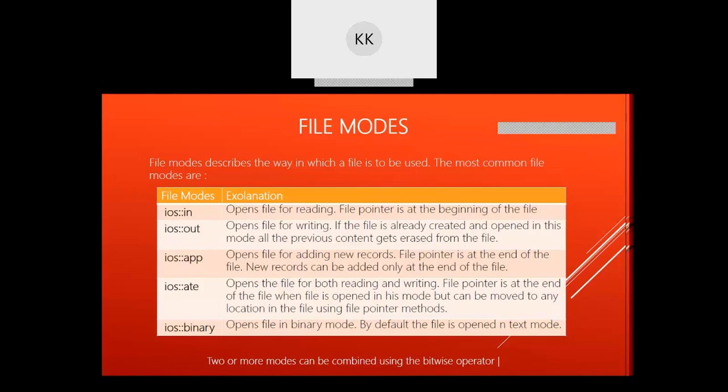The last type is ios::binary. If you use this mode to open a file, the file will be opened in binary mode. And you can combine two or more modes by using the binary operator OR, to combine more than two file modes.